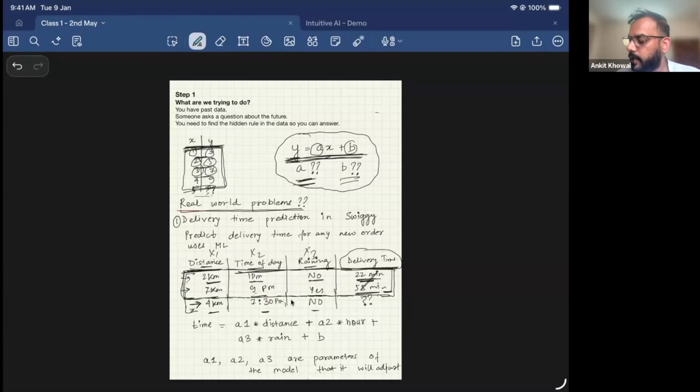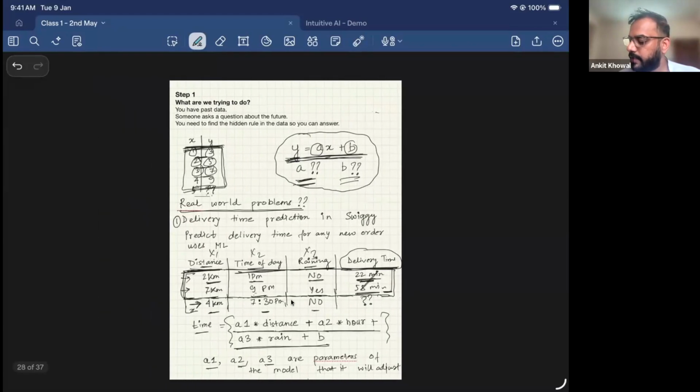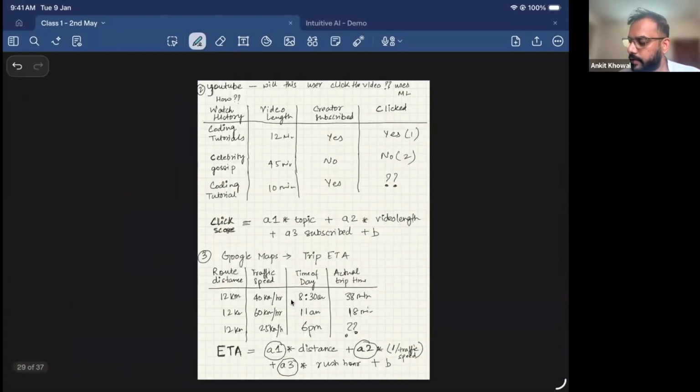Previously we figured out that the relationship between x and y was y = ax + b. Now the model during its training process will learn that the relationship between all of these parameters is a1 × distance + a2 × hour + a3 × rain + b. This is one thing the model will learn during the training phase, that the relationship between these parameters can be this. And a1, a2, a3 are called the model parameters. Once it learns this relationship, then when you ask this question, it will be able to predict the answer. This was one example.